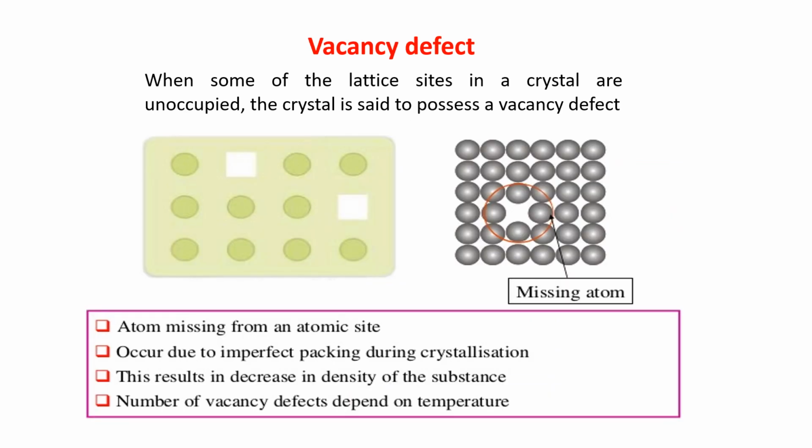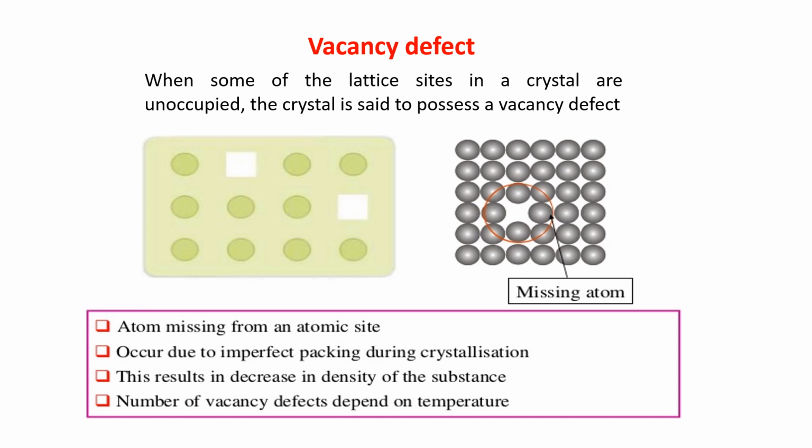The first in the point defect is vacancy defect. It is for a non-ionic crystal. When some of the lattice sites in a crystal are unoccupied, some of the lattice sites are not occupied. That means the compound as a whole is not present. Then the crystal is said to possess a vacancy defect.